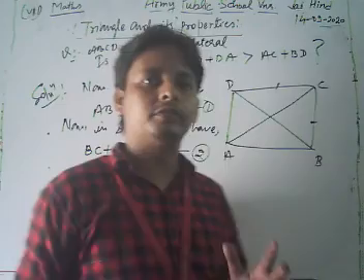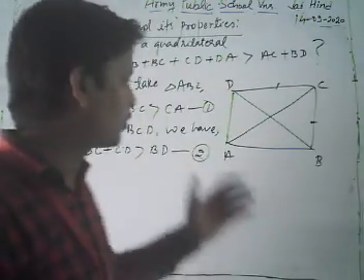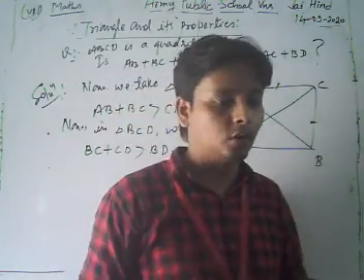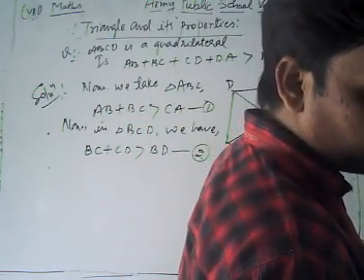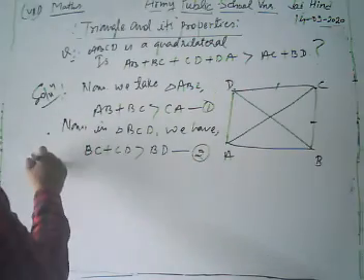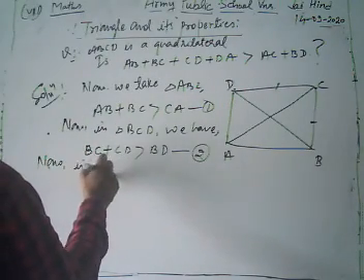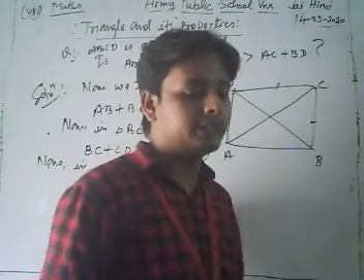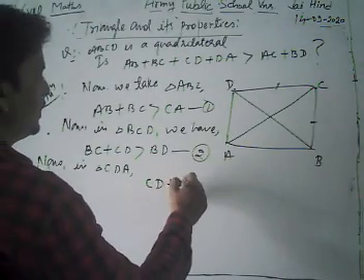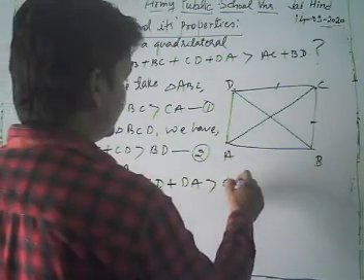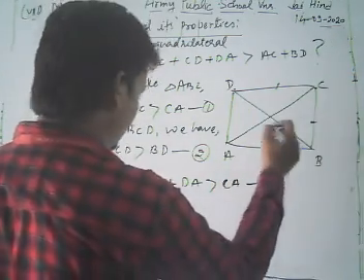Now we take two triangles and we apply the property of the triangle: the sum of any two sides of a triangle is greater than its third side. Now, dear students, the same property we apply in triangle CDA. In triangle CDA, CD plus DA is greater than CA. Take equation number 3.